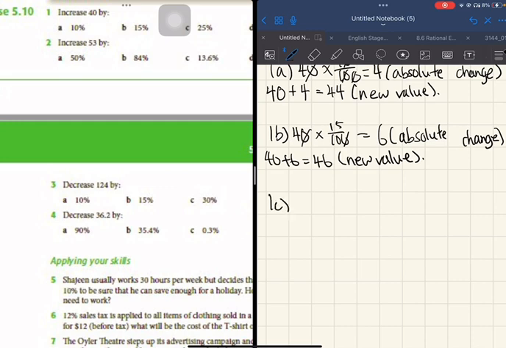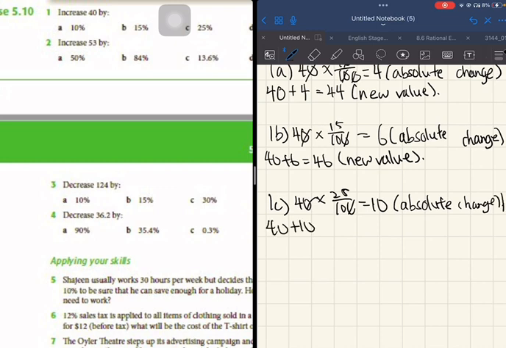Question 1c, increase 40 by 25% is the same thing too. You will get 10, the absolute change. 40 plus 10, you will get 50, and this is the new value. We're adding because it is an increase, not a decrease.